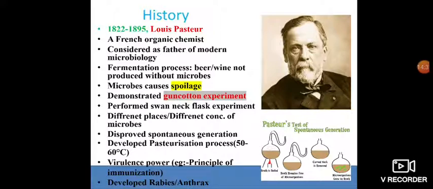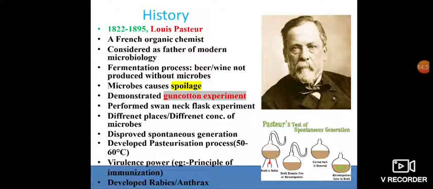After some time, the curved-shaped tube was broken. Here we observe that the curved neck is removed in the third image, and in the last image microorganisms grow in the broth medium. So the gun cotton experiment and the swan neck flask experiment are quite similar in theory.